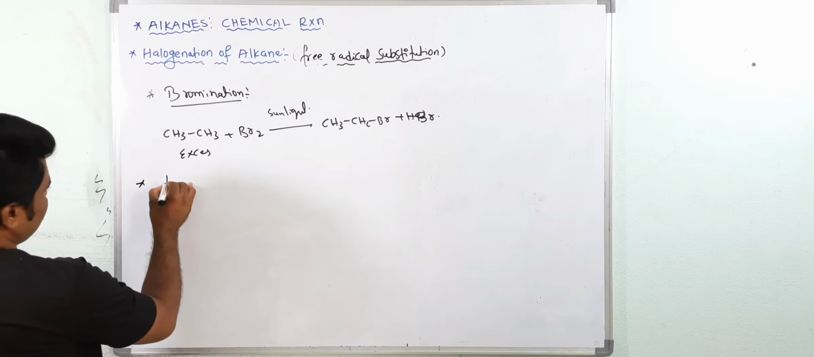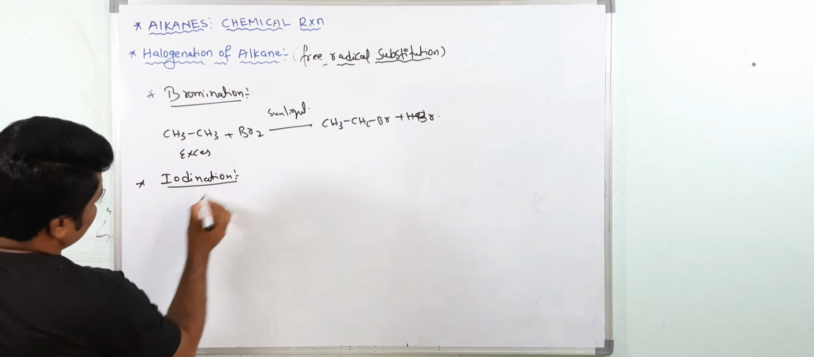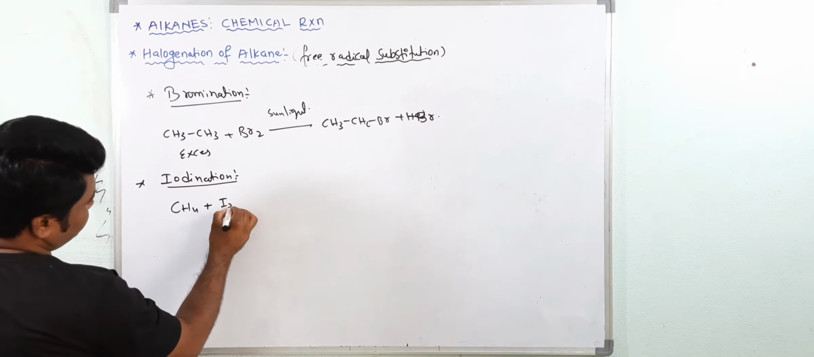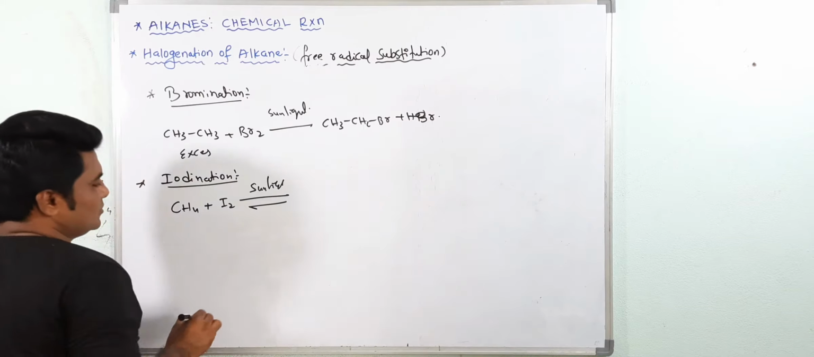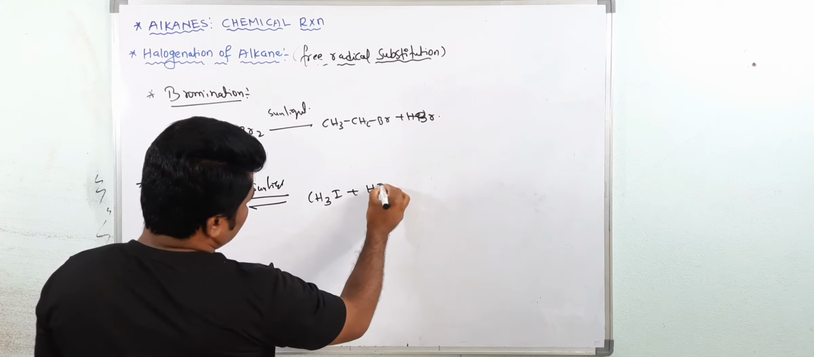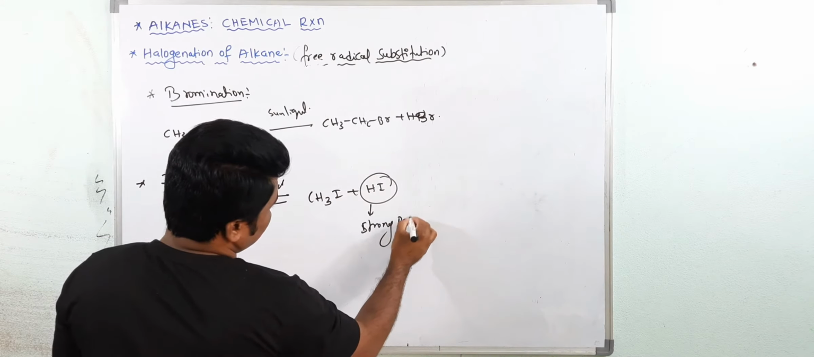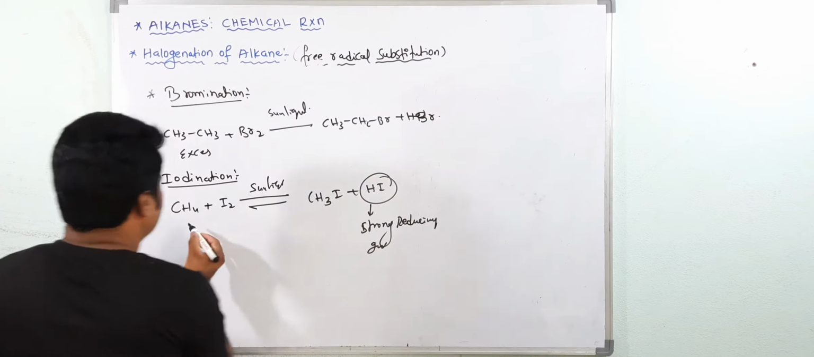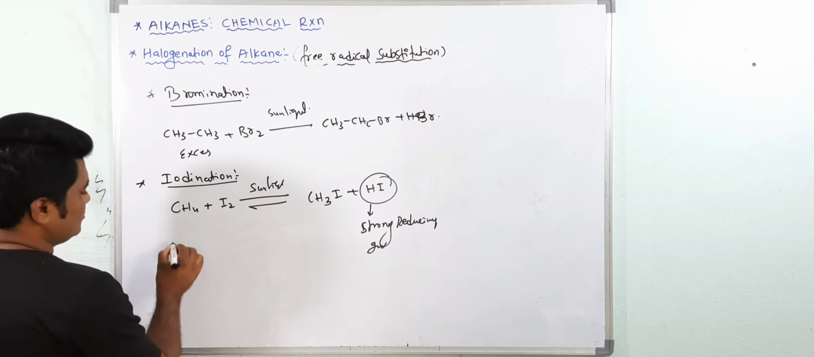Now third is iodination. So what is the iodination? When alkane, suppose CH4, is treated with I2 in presence of sunlight, actually this is a reversible reaction. So now you will get CH3I and HI. See here, this HI is a strong reducing agent. So again it reduces back to CH4 and I2. So that's why a direct iodination is not carried out.